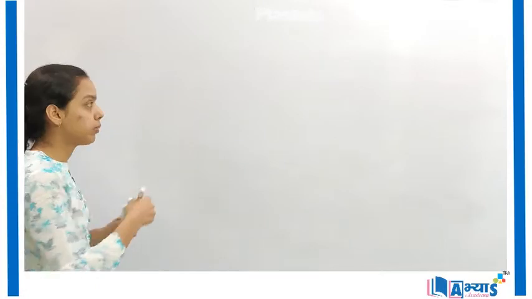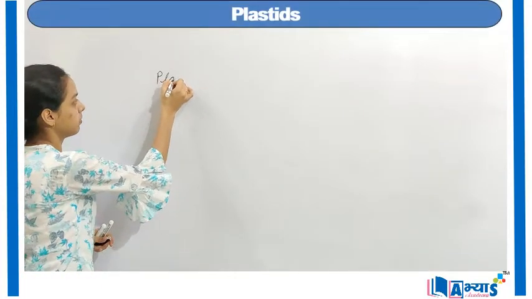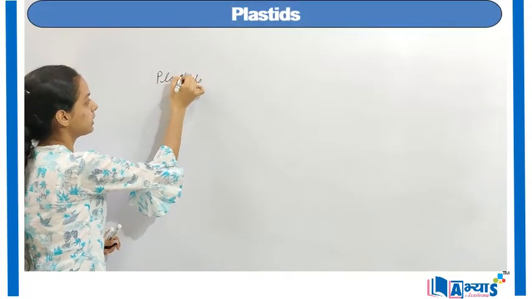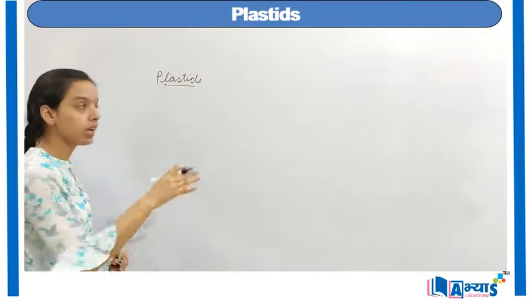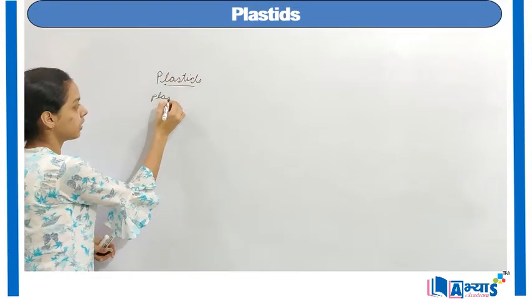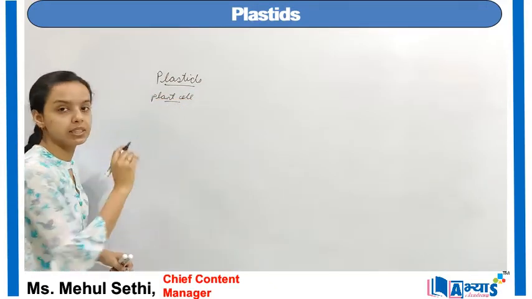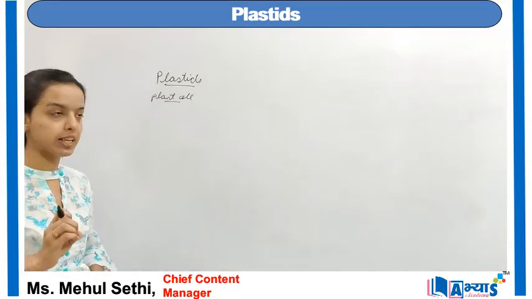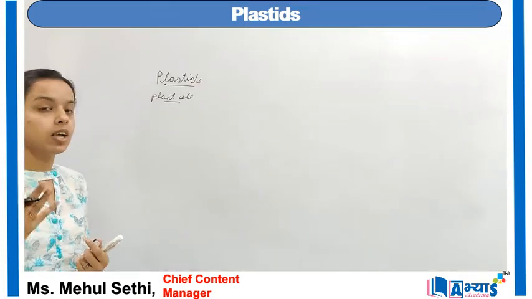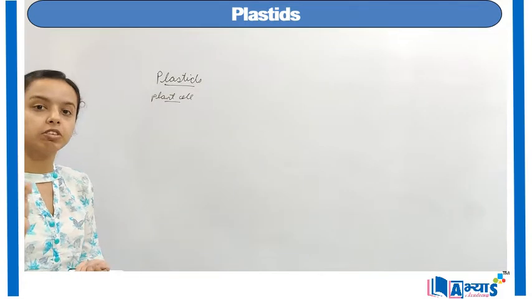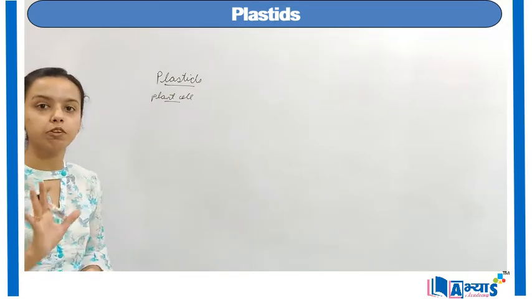Discussion on the concept of plastids. Basically, plastids are the cell organelle found only in plant cells. They are not found in the animal cells. Now, when we have the plant cells and they are found in the plant cells, basically we see that they have specific function to perform only in the case of plants.